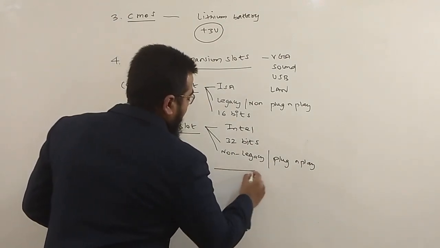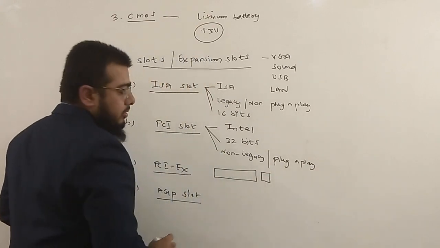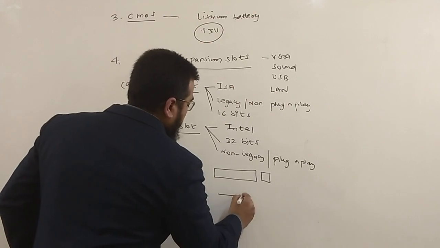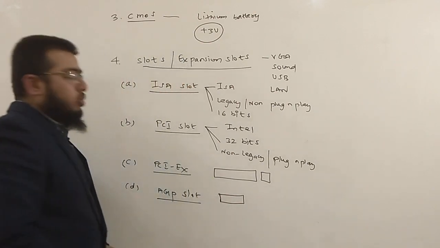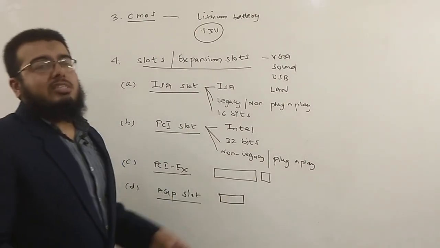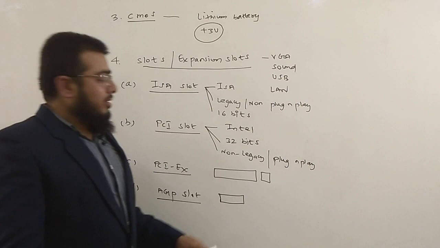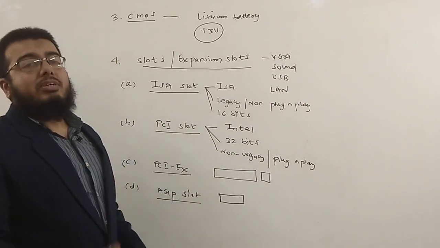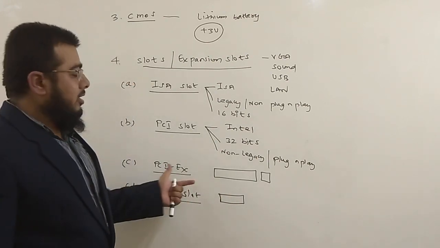PCI Express is comparatively bigger than AGP. AGP is a smaller version actually. AGP is an accelerated graphics board. The work of both is the same, they are going to accelerate the graphics. As I told you earlier, gaming freaks and animation specialists, those are engineers with animation, will be using these cards.